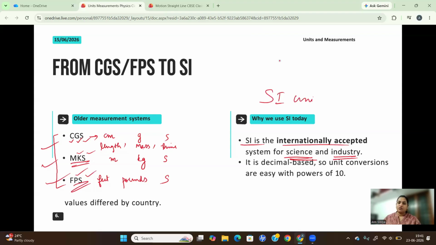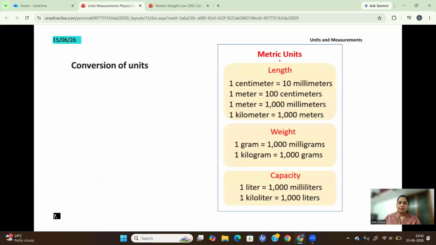Very, very important, because you need to know how all these measurements or physical quantities are represented in the SI system, and what the units are. Okay, so that's the importance of SI units. Okay, so let's go to the next topic.